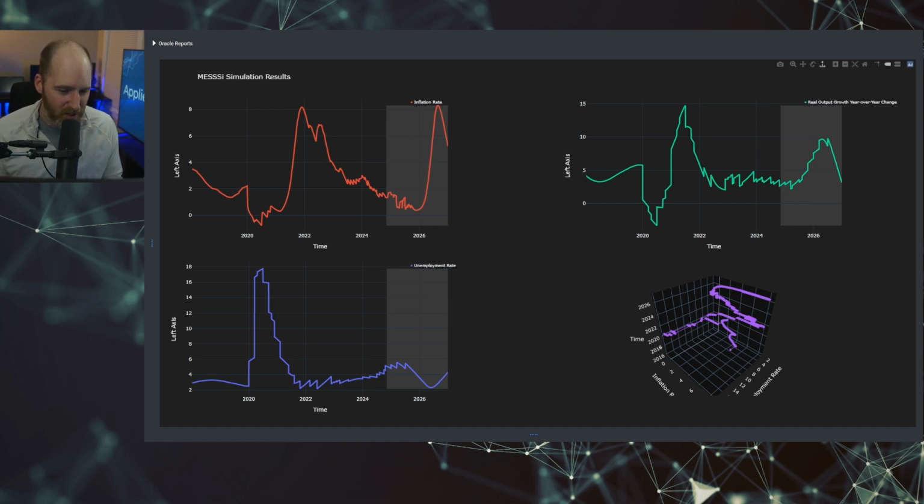So if you're new here, just a quick review of what MESSI is. If you're not terribly familiar, it is the Macroeconomic System State Simulator that myself and Ty over at Relearning Economics have pieced together. We've pioneered technologies to bring together deep learning, AI, and system dynamics, and come up with really the most sophisticated forecasting tool available for macroeconomics.